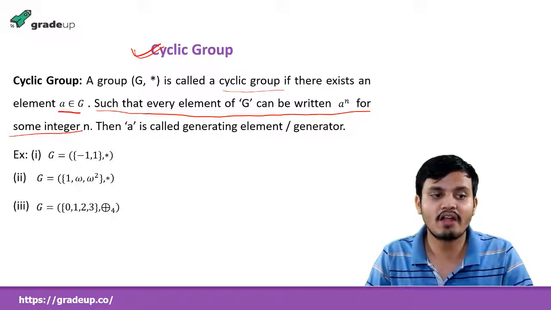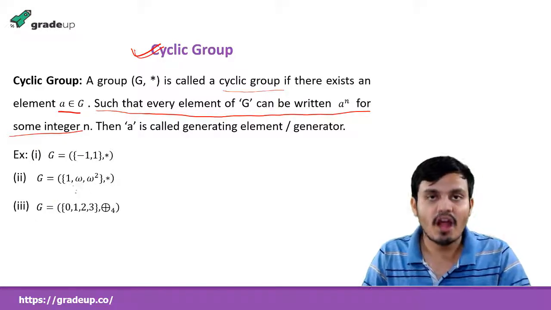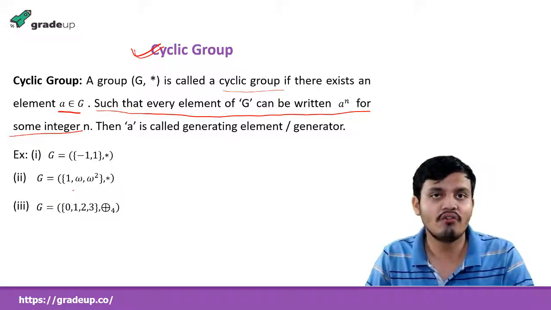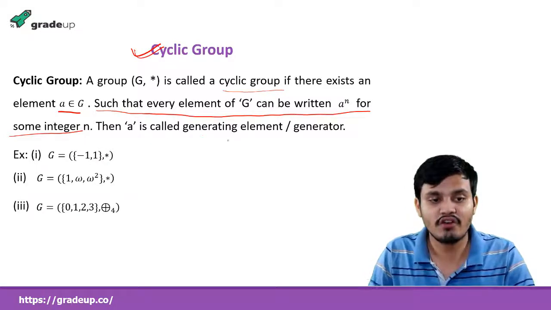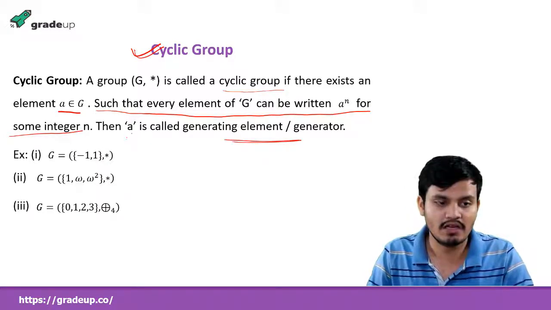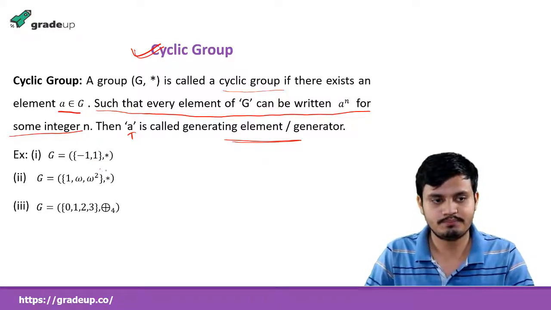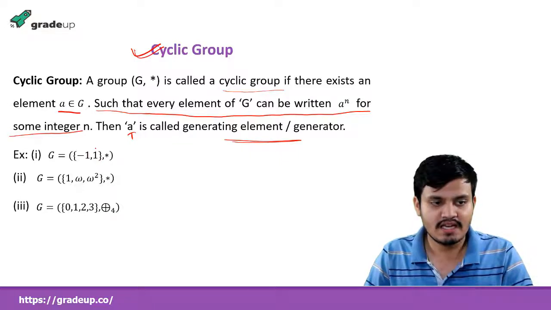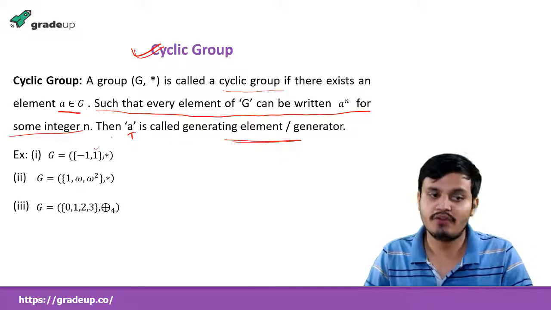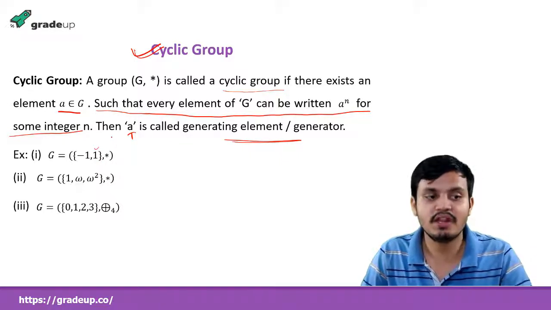So these are the 3 examples. We need to say whether they are cyclic groups or not. How can we do it? By finding the generator or generating element. And what are a generator and generating element? They can generate all the elements of the group. So I will say in this I am thinking that 1 will be the generator.